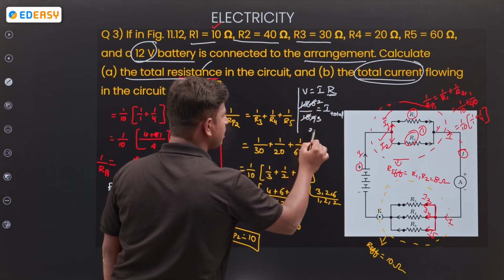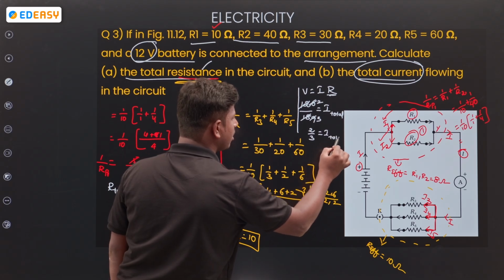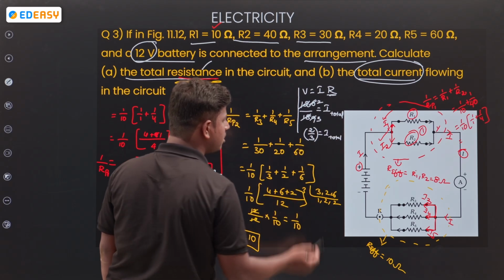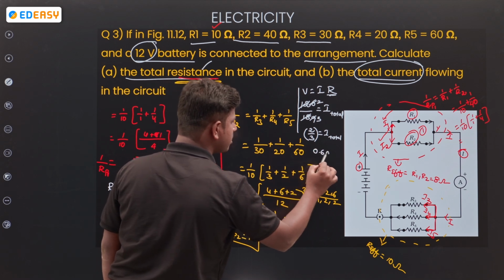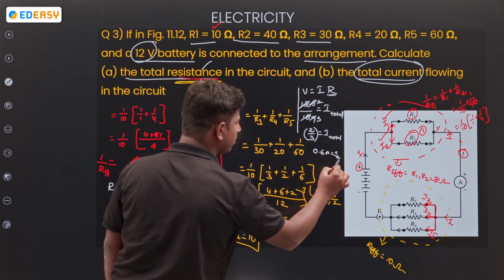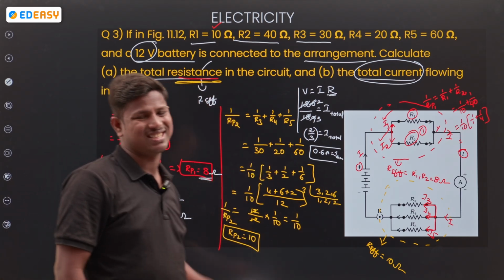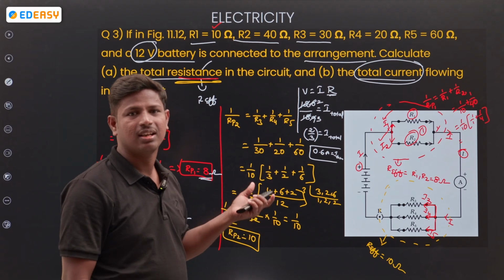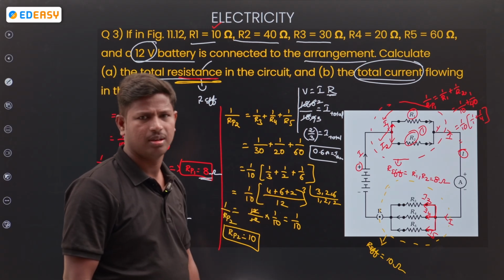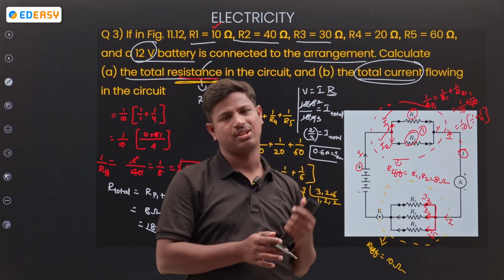So 2 by 3 is the total current. If you calculate 2 by 3, 0.6 something will come, 0.6 ampere. That is the I total. The total current in the circuit is 0.6 ampere.